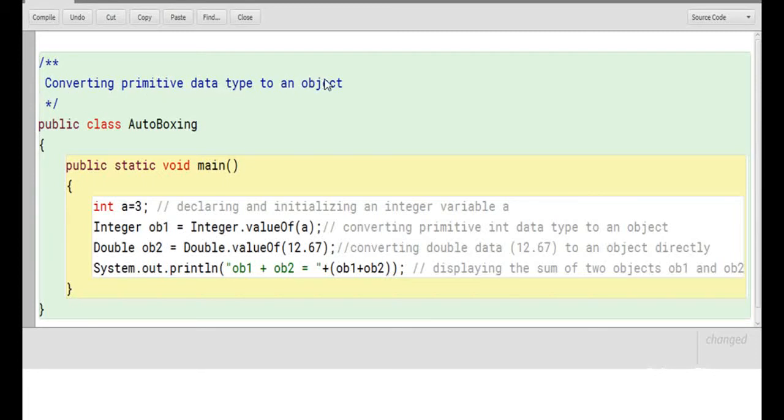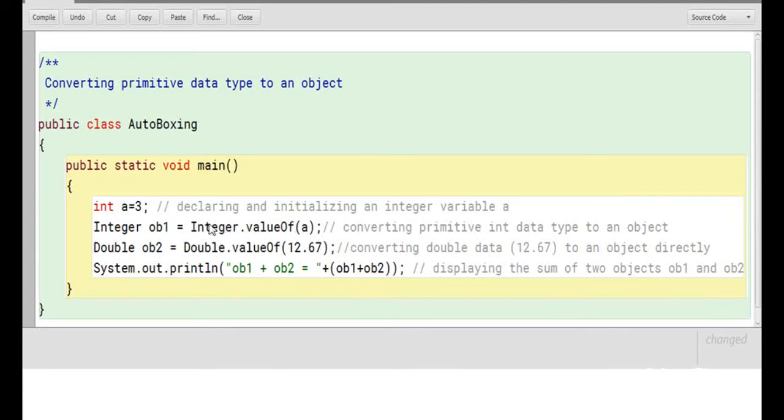I have declared a class called autoboxing. After that, the main method has been declared. And then you are declaring and initializing an integer variable called a. The second line of the program is Integer ob1 is equal to Integer.valueOf(a).